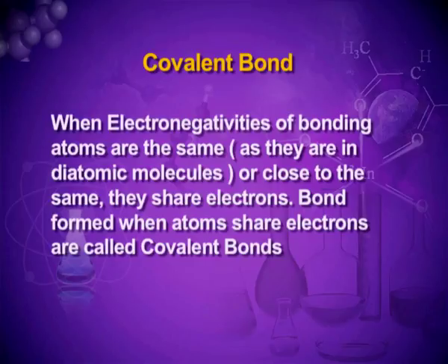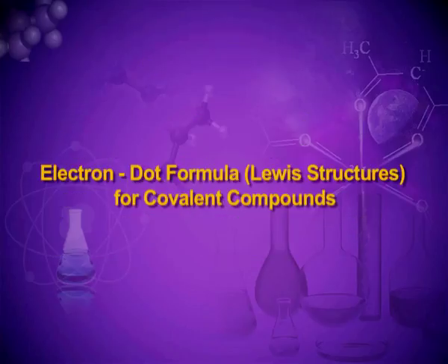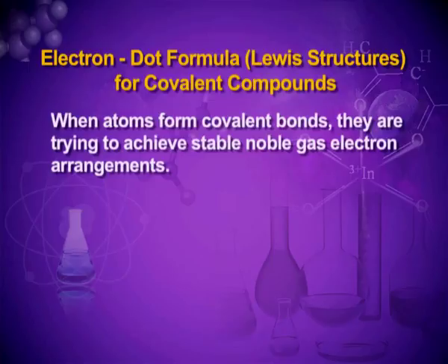Covalent bond is formed when electronegativities of the bonding atoms are the same, as they are in the diatomic molecules, or close to the same. They share electrons. Bonds formed when atoms share electrons are called covalent bonds. Electron dot formulas, that is Lewis structures, for covalent compounds. When atoms form covalent bonds, they are trying to achieve stable noble gas electronic arrangements.